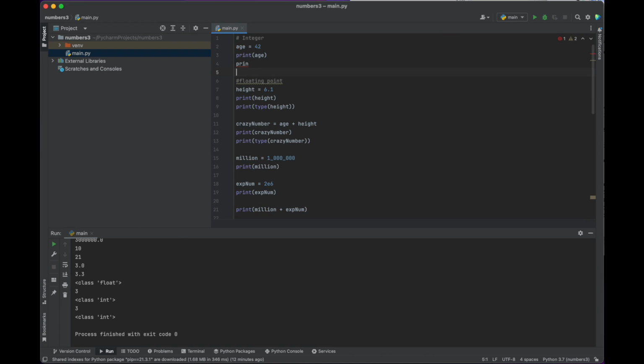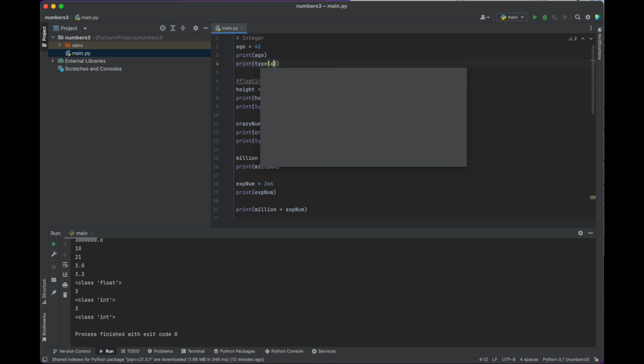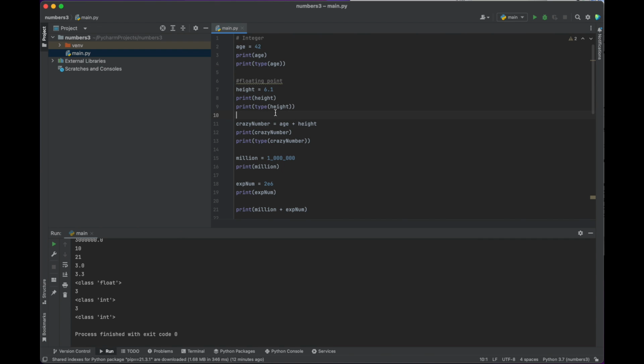Oh, I ruined something here. Dear me. What did I ruin? I ruined that. Okay. We got our crazy number here. What are we doing? We're doing addition. Addition of different types. Some programming languages won't let you add integers and decimals, so that's interesting. Here we go. This is using underscores in large numbers.